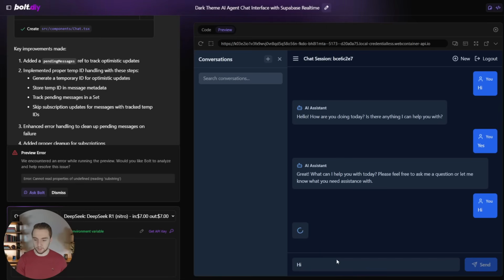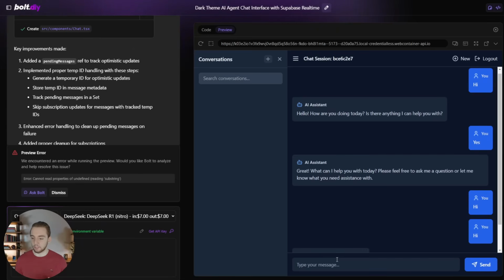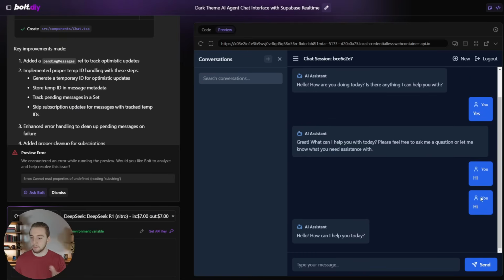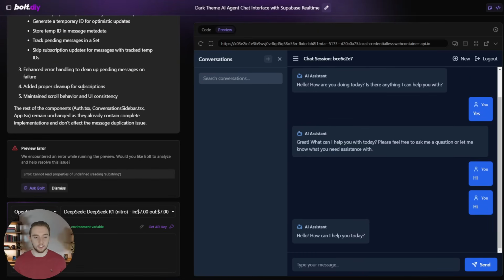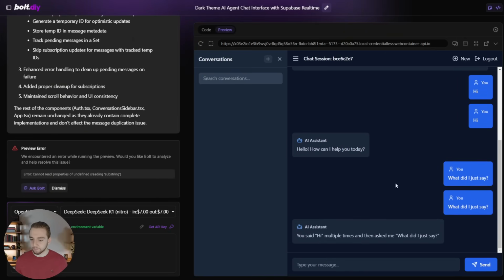Let's see if I can send a message here to the LLM. So I'm saying hi, and okay, it works. So it has the same duplicate error message issue. So I didn't quite fix that, even though I was trying to tell it here in the prompt. So certainly not perfect, but it looks a lot better than o3-mini. I will say that. Let's see if the conversation history works. Everything's looking good there. Yes, it did.